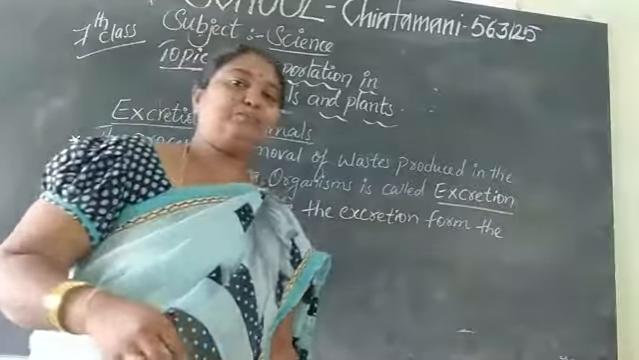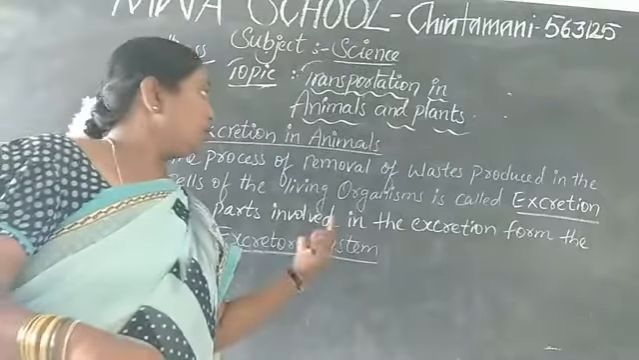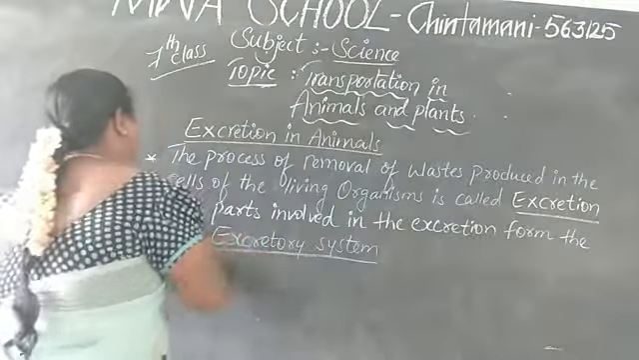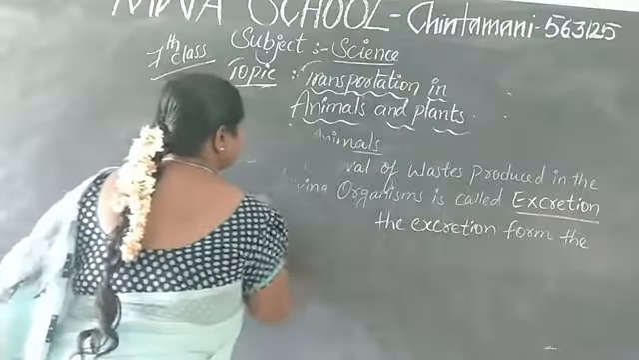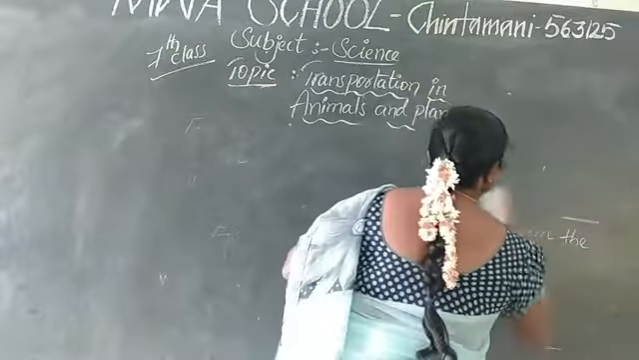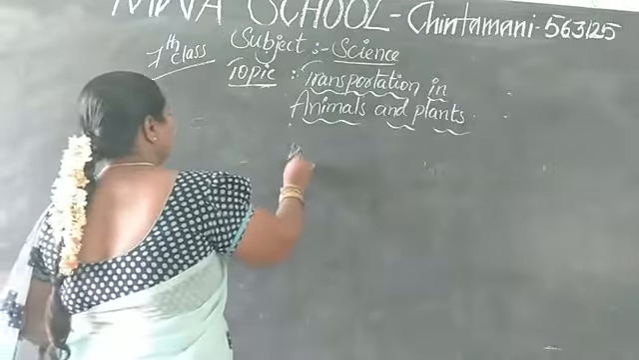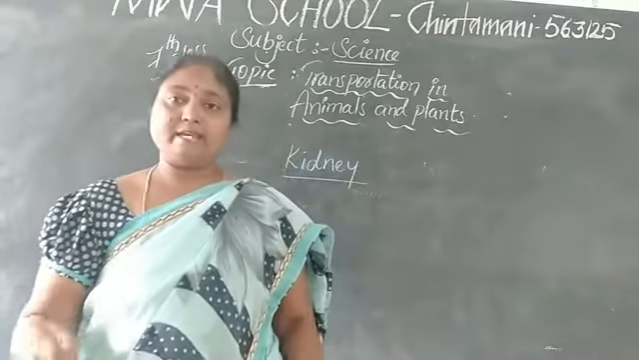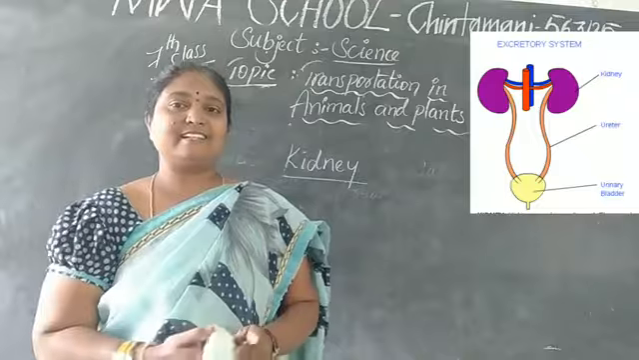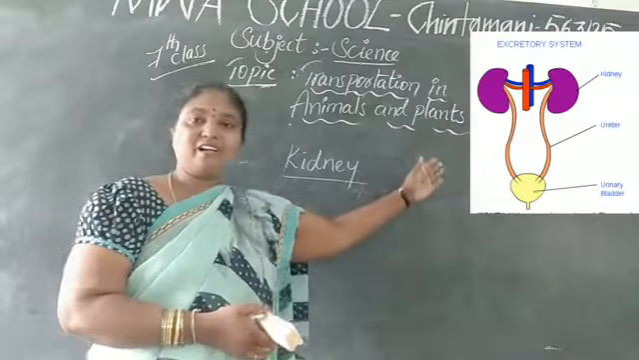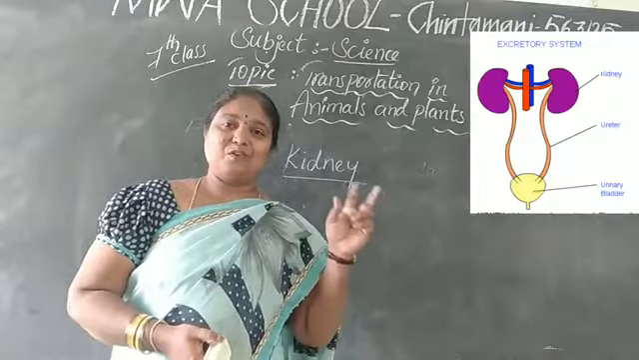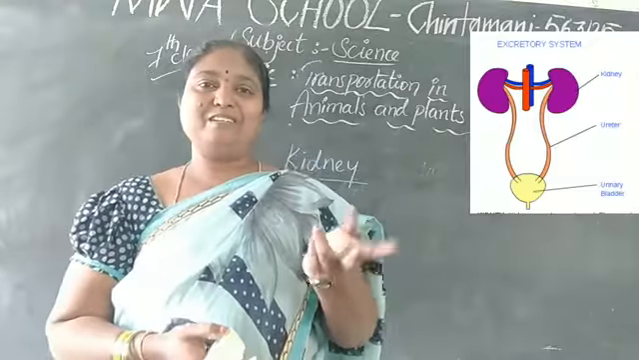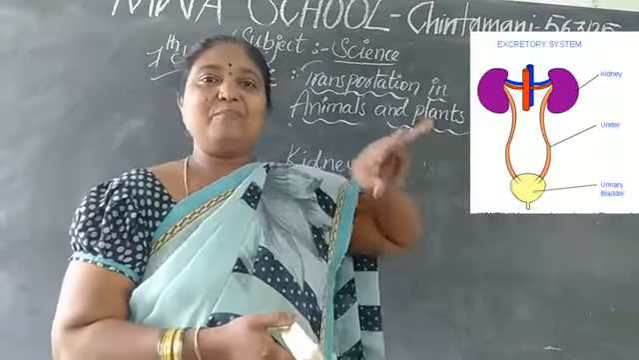Let me see now. So kidneys. Now we can talk about the kidneys. Where are they, children? Have you seen the picture of the kidney? So we are going to talk about the kidney. This is the human excretory system. I can show you the picture of the kidney. So how many are there? Two, bean shaped. This shape is nothing but the bean shape.